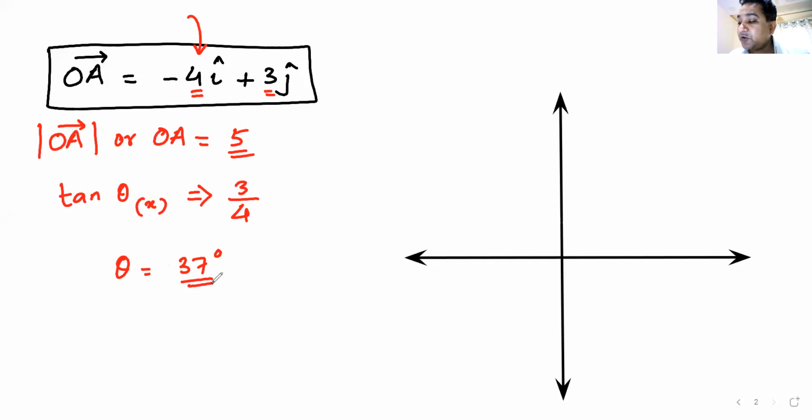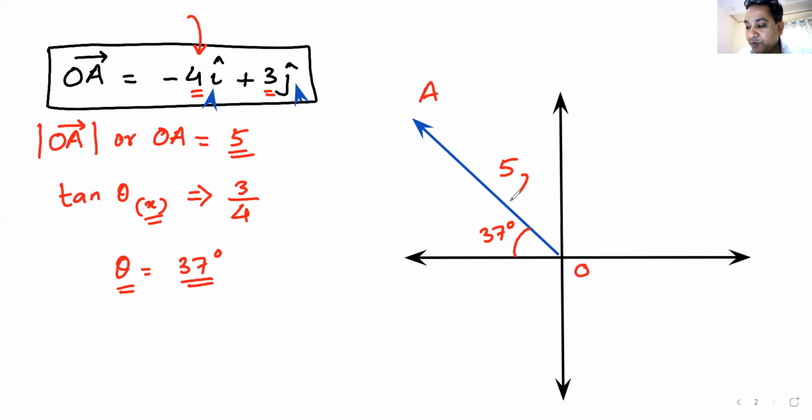Now is the time that I draw the vector and understand how vectors look. You see x is negative and y is positive. That means it lies in the second quadrant. This would be O, this would be A. And I got the angle from the x-axis, 37 degrees from the x-axis. The magnitude would be 5. And that is how I get the answer to this one.